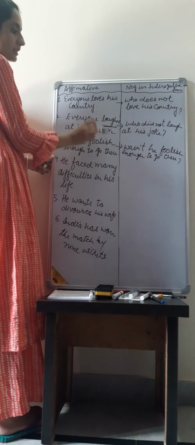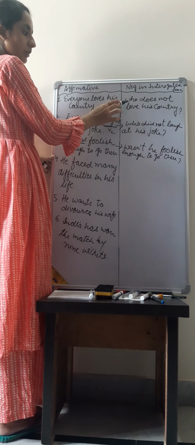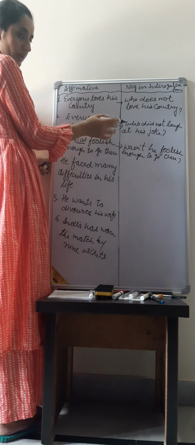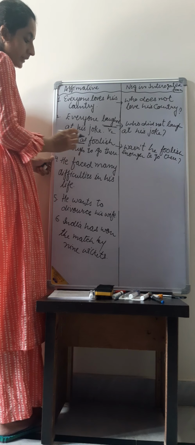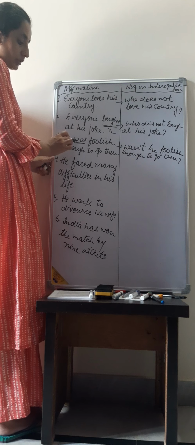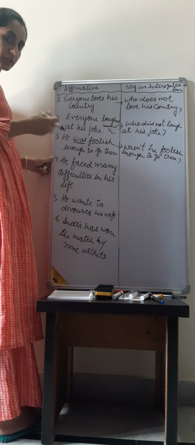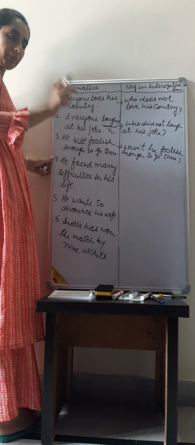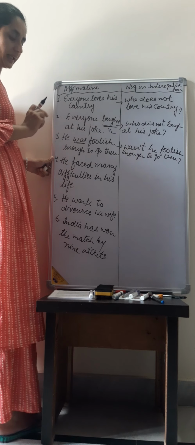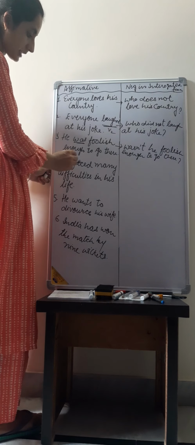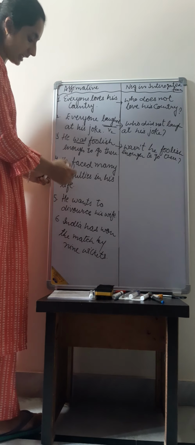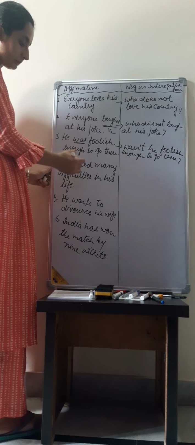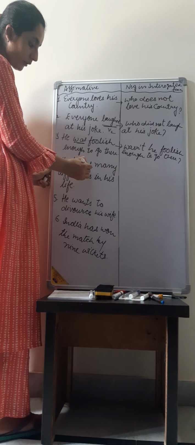Either you can ask questions by using the word who, does not, or if the helping verb is there, then you take that helping verb out, put it in front and make the question with the help of that helping verb. He faced many difficulties in his life. No helping verb is there and verb second form is here.